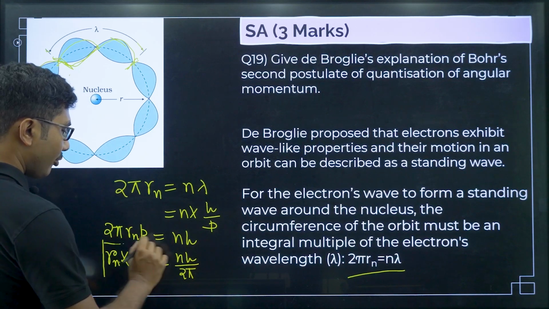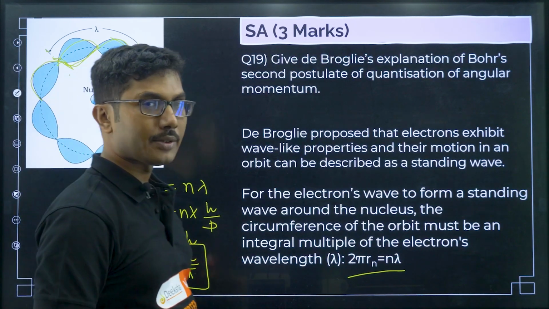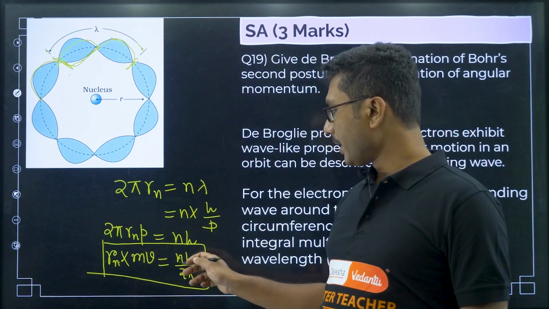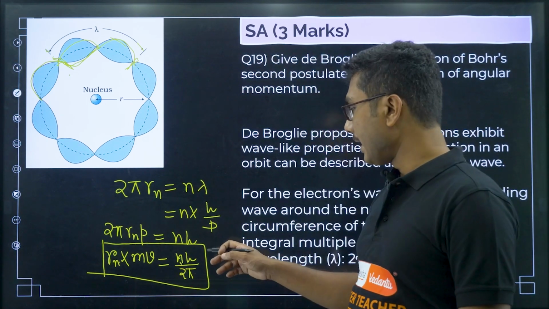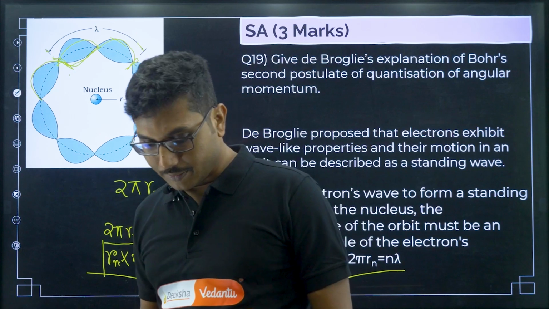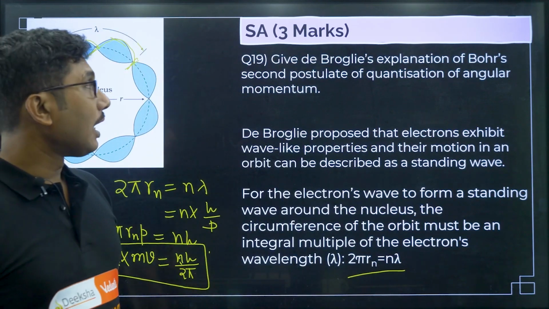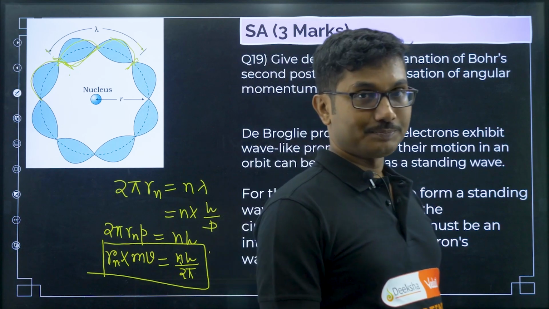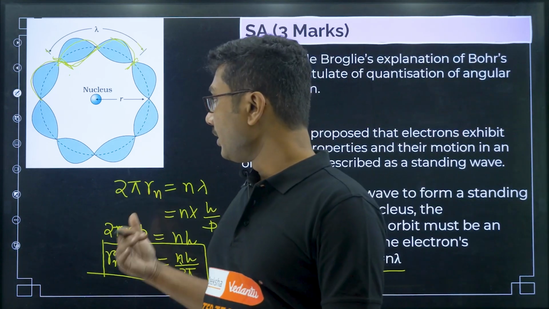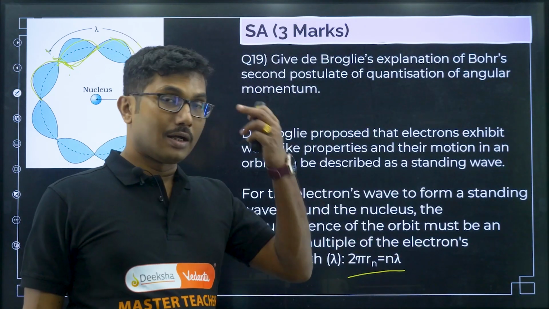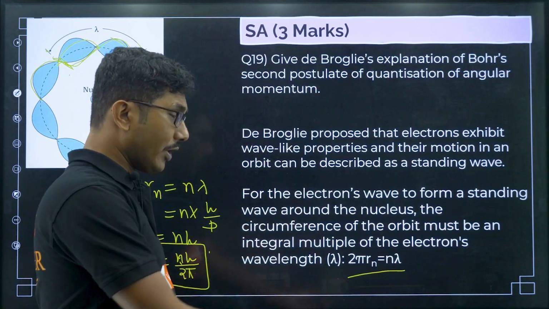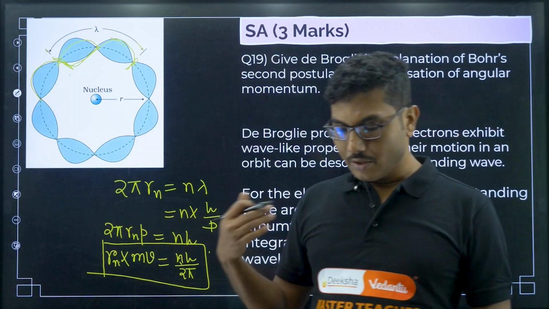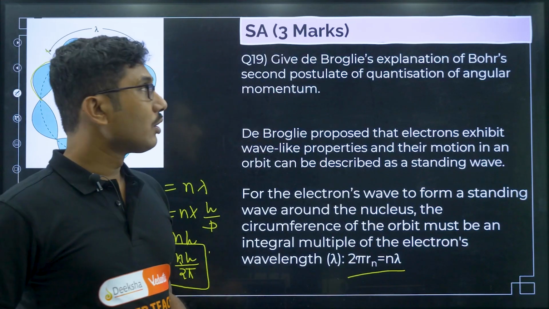This is Bohr's postulate that the angular momentum should be an integral multiple of h by 2π. The n is automatically coming here, and h by 2π is also coming from de Broglie's wavelength. He postulated that electrons behave like a standing wave, and he also gave the idea about the orbit and wavelength of that standing wave. This is how science grows.